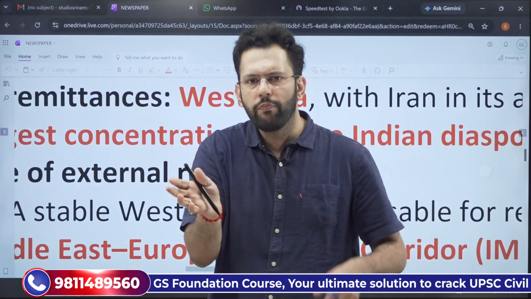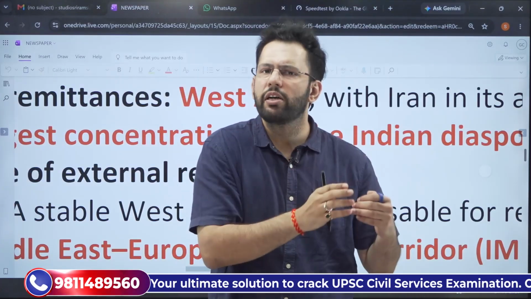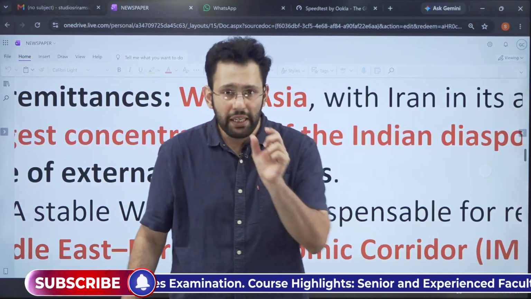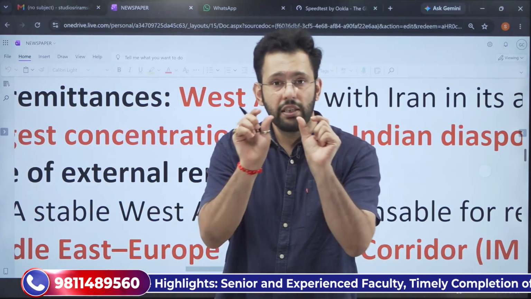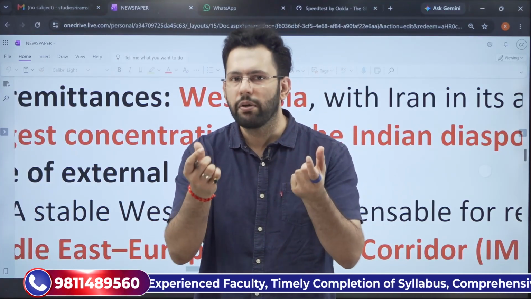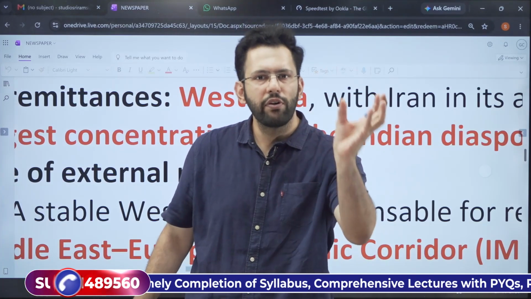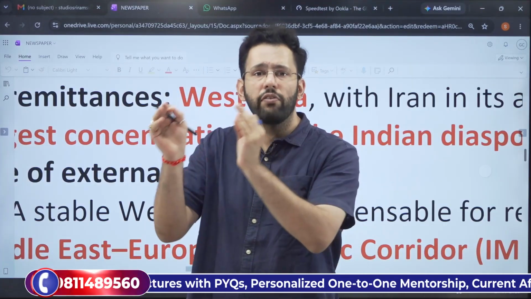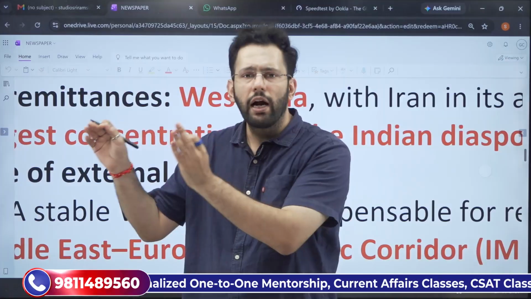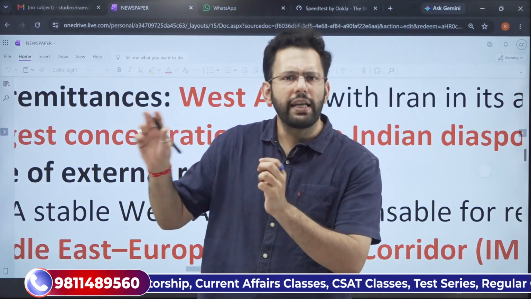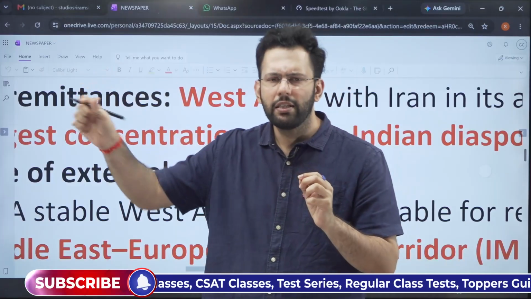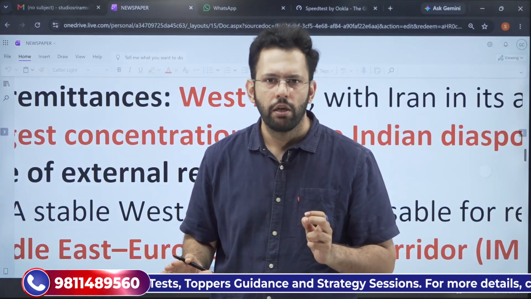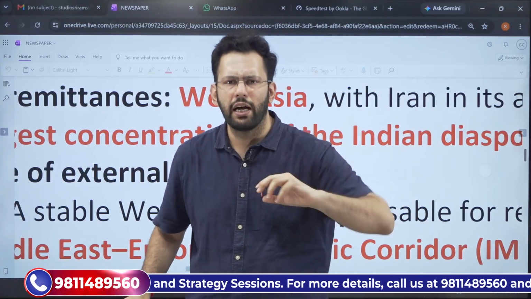We have borrowed the Westminster form of parliamentary democracy from the UK. There is no doubt about that. But there is a difference in the process by which the Prime Minister can be removed. UK does not have a codified constitution, so they are run by convention, whereas the Indian Prime Minister is strictly governed by the provisions written under Article 74 and also Article 83, though not related to the Prime Minister, it talks about the tenure of the Lok Sabha, which is 5 years. But in the UK, 7 Prime Ministers have resigned in the last few years.